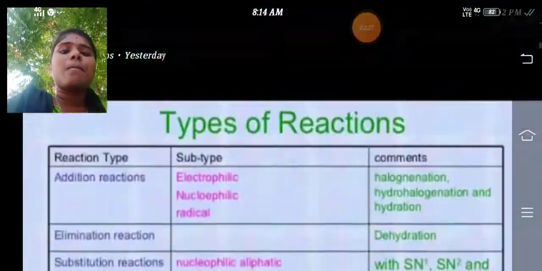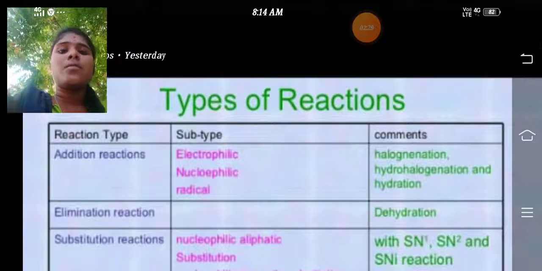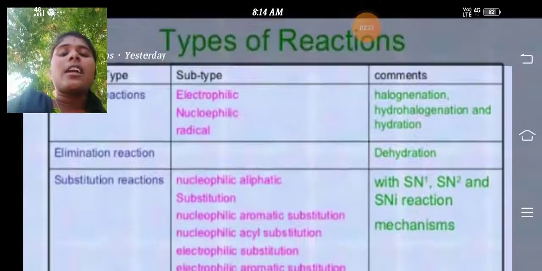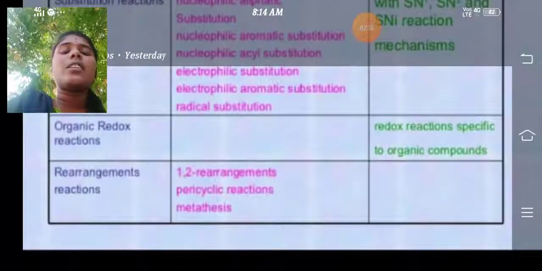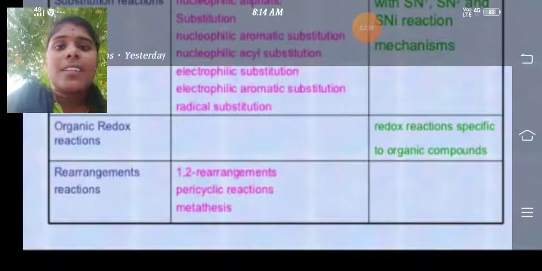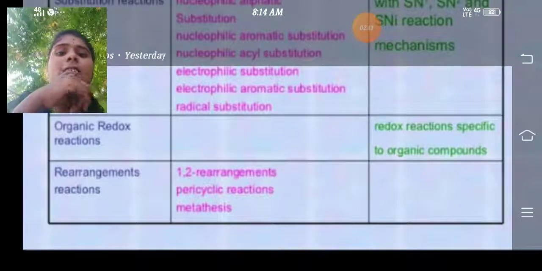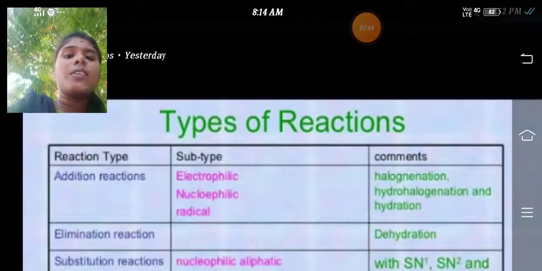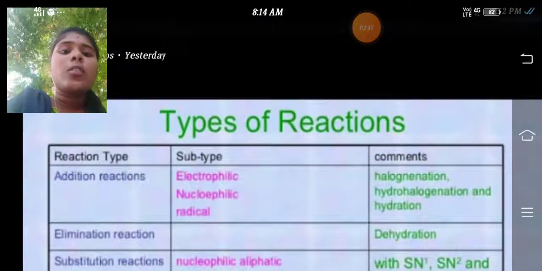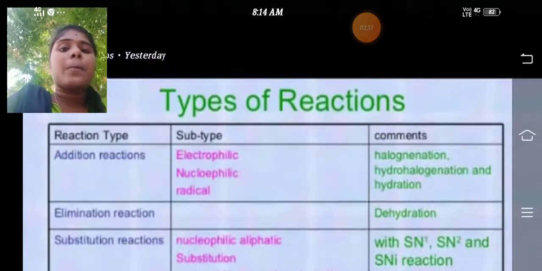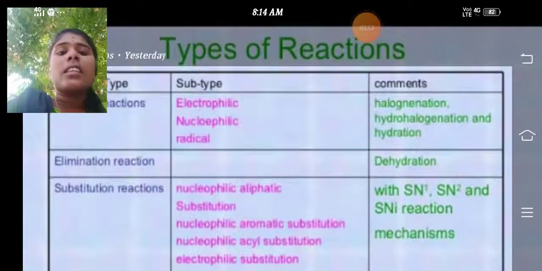See the types of reaction. First one in these columns: addition reaction, elimination reaction, substitution reaction, organic redox reaction, rearrangement reactions. In addition, the subtypes are electrophilic, nucleophilic, radical.